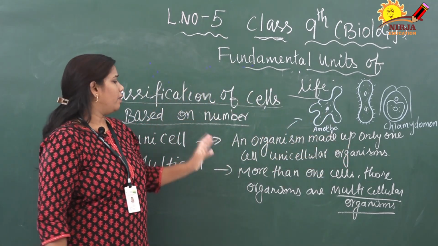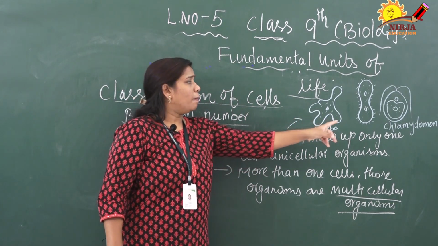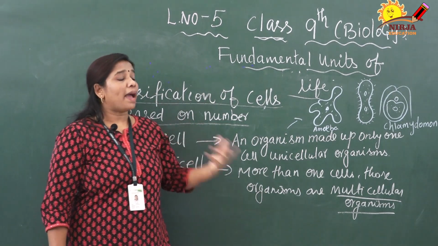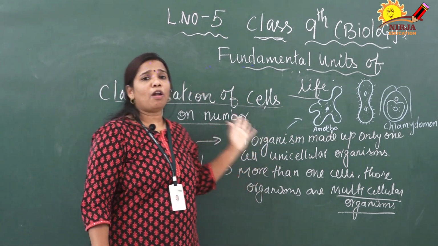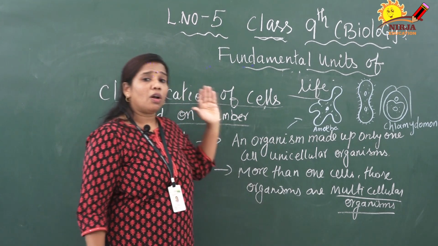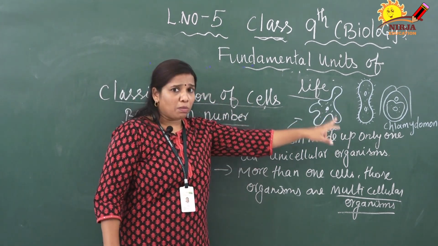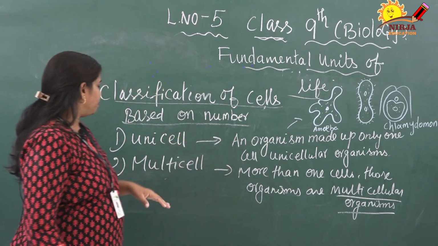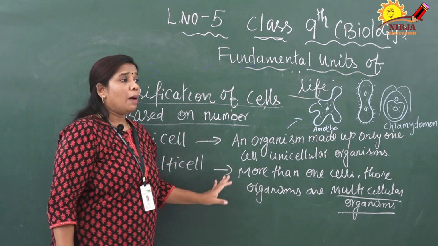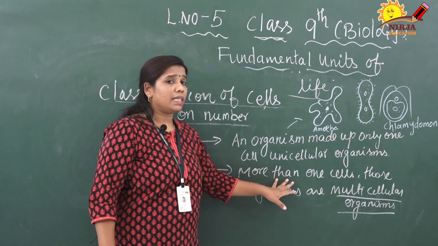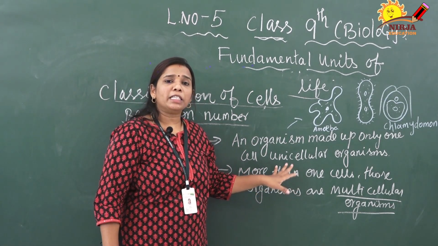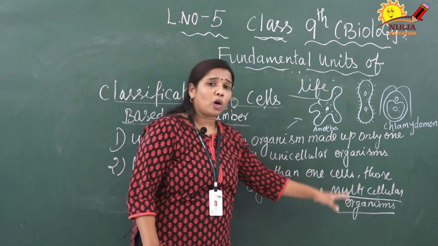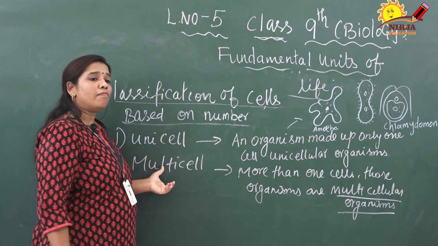Unicellular organisms, right. Examples: amoeba, paramecium, chlamydomonas, euglena and bacteria. These all are examples of unicellular organisms. Next, multicellular. Multicellular means more than one cell. If an organism's body is made up of more than one cell, those organisms are called multicellular organisms, which come under the category of multicell.